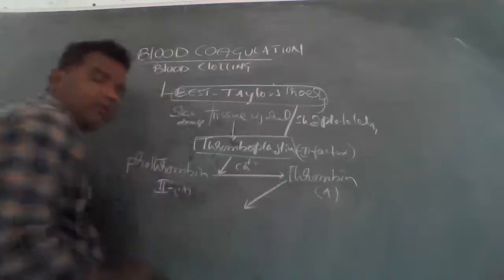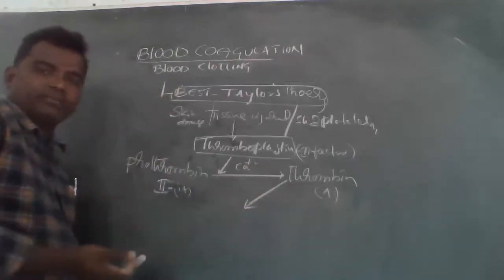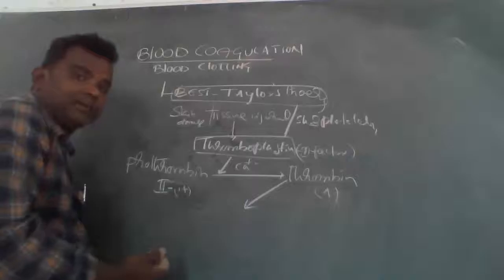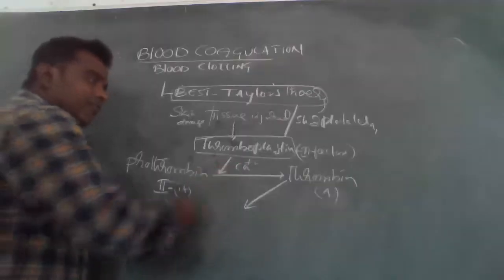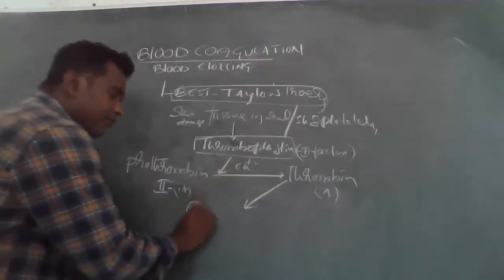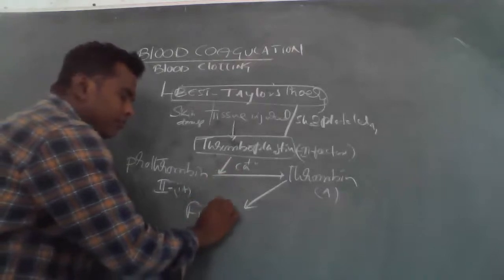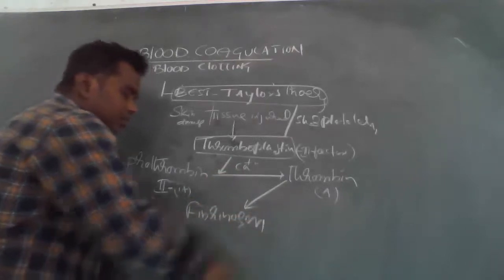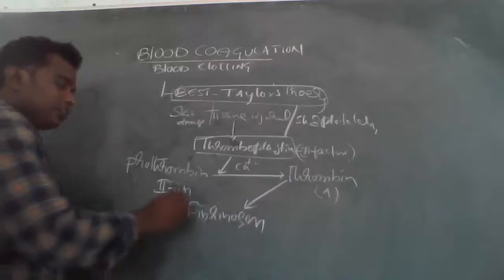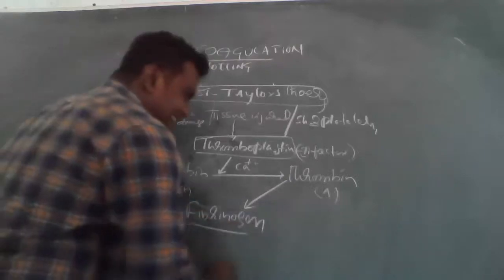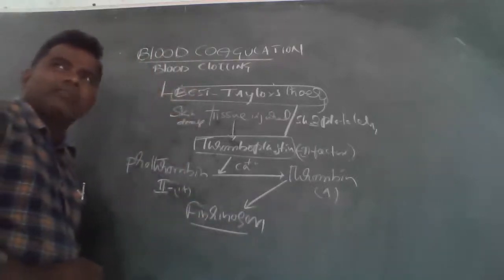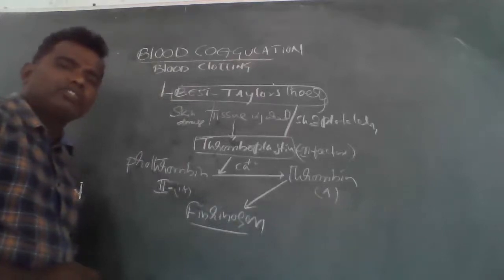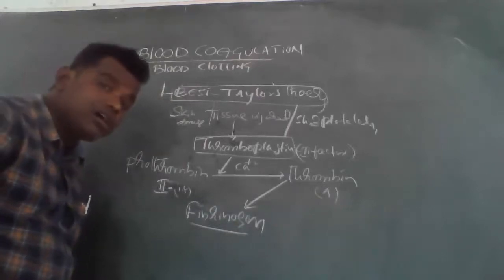This thrombin should activate fibrinogen. Fibrinogen is which factor? The first factor.